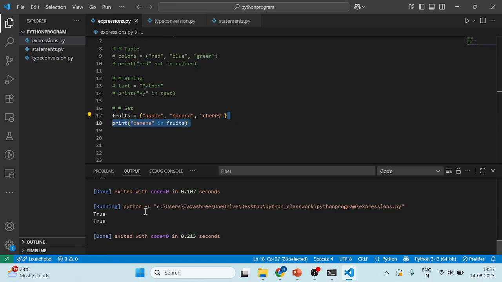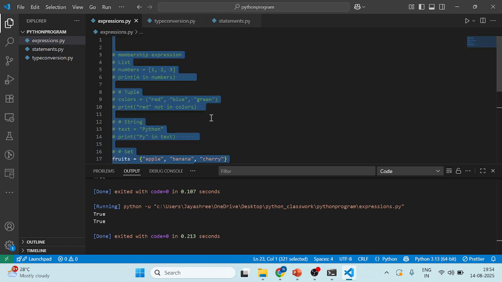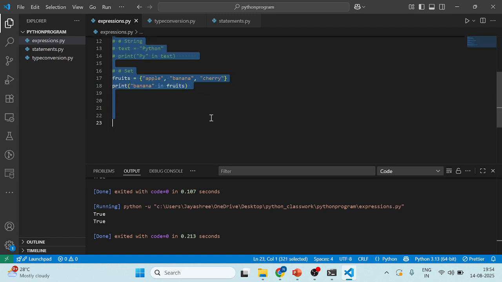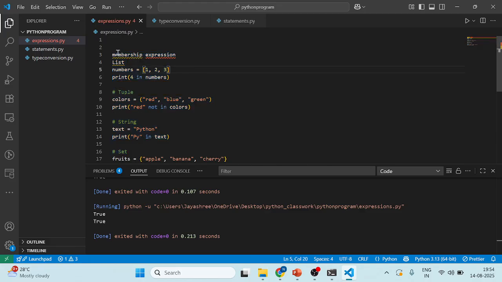So I am going to take this statement as true. Is it clear? This is the membership operator. Are you getting my point? Everyone? So I am uncommenting here. So this is in the format of a comment. Okay.